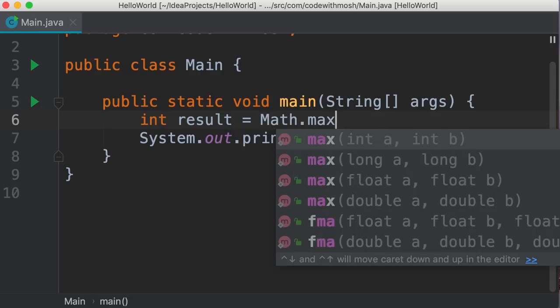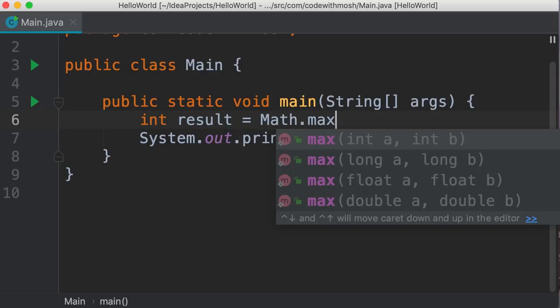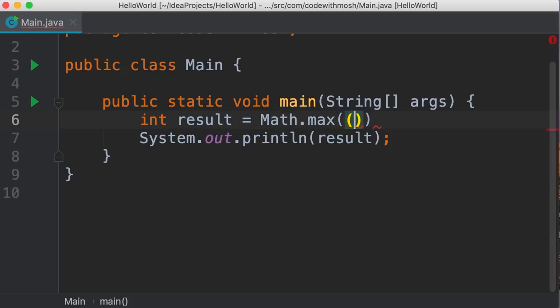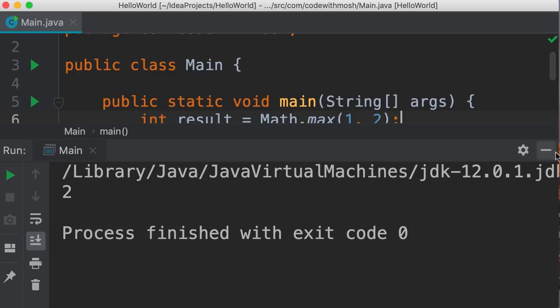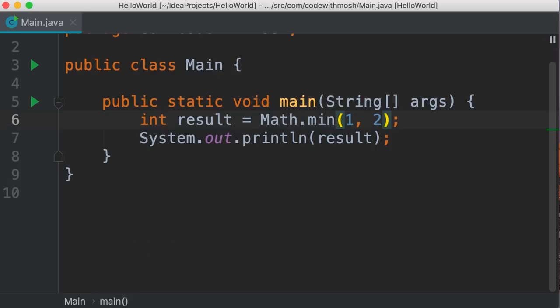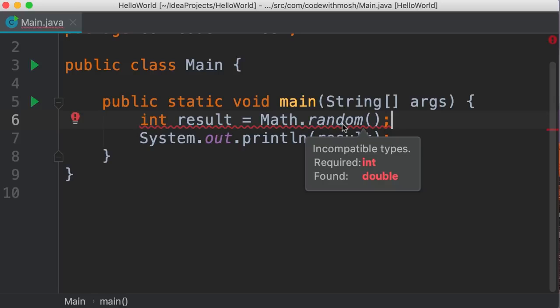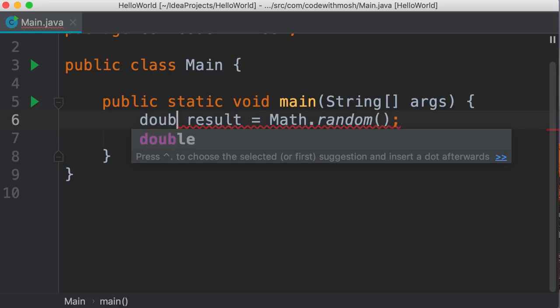Another useful method is max, which returns the greater of 2 values. And once again, this method is overloaded. So in the first implementation, we get 2 integers. We have other implementations for longs, floats, and doubles. So let's pass 2 integers here, 1 and 2. This will return the greater number, which is 2. There you go. Similar to this, we have min. That's pretty straightforward. Another useful method is random for generating a random value between 0 and 1. Once again, we get a compilation error because this method returns a double. So let's change that to double.